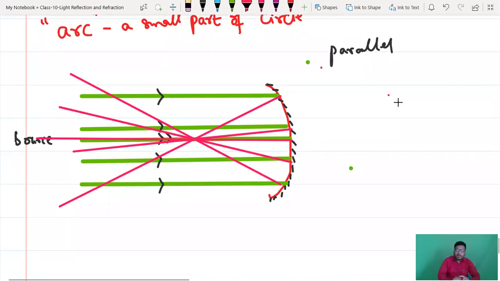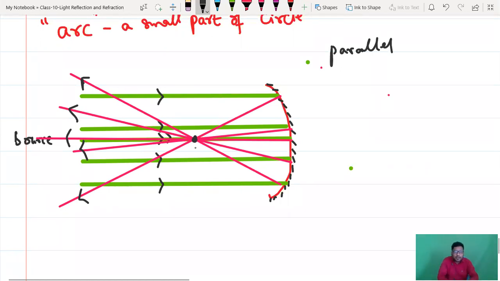And here also, after drawing, what you have to do? You have to draw arrow mark. So this is reflected ray, this is another reflected. Now you see, all light rays after touching the mirror, it is bouncing back. At the same time, all light rays are converged at one point. All light rays met at one point.